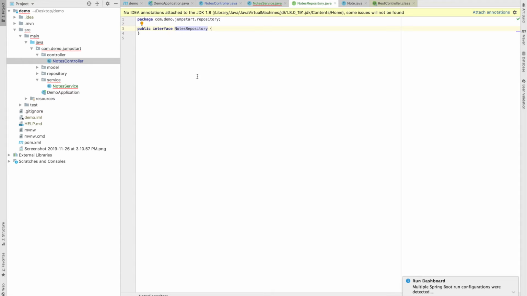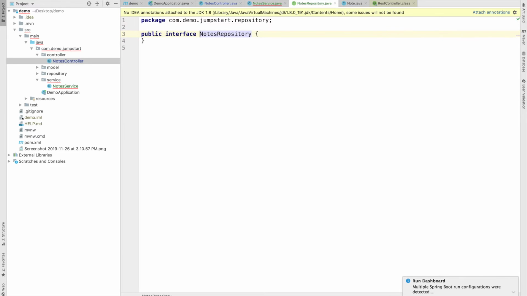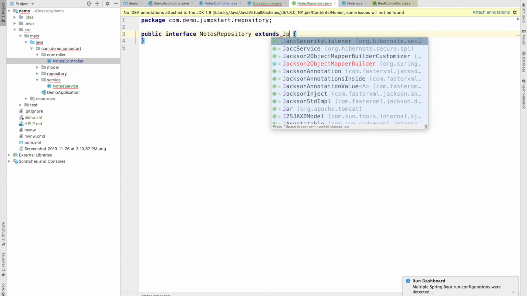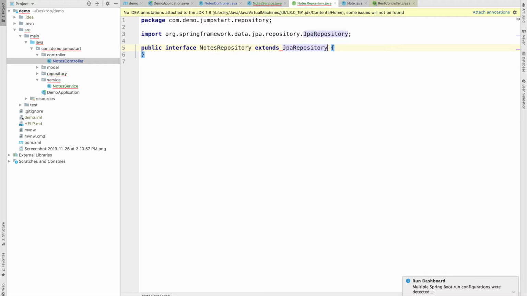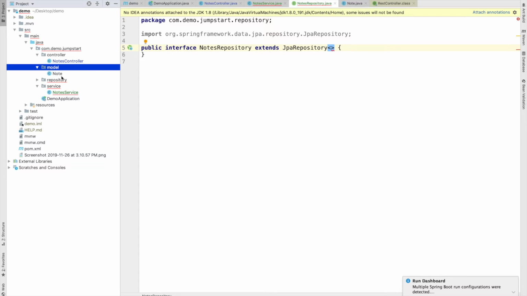Okay, we have just created our interface. So let's use extends JpaRepository. JpaRepository takes two things. First, the model class. The repository is mapped to some model class. In our case, the model class is Node, so I am giving Node here.